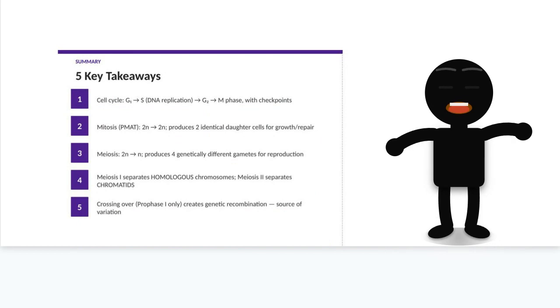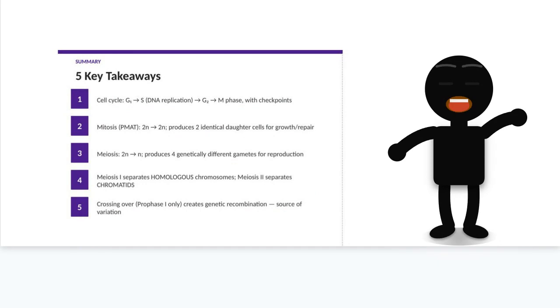In B004 we explore DNA itself, its structure, how it is replicated so faithfully, and how mutations arise. See you there.